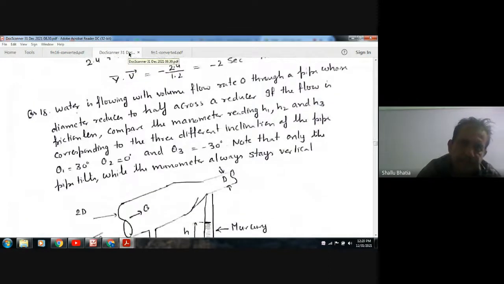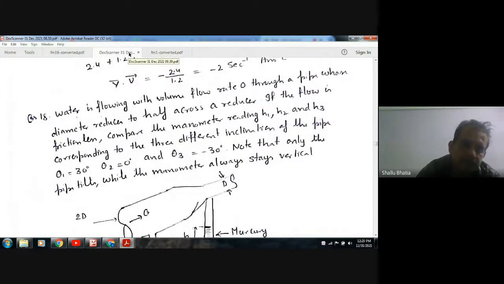Question number 18. Water is flowing with a volume flow rate Q through a pipe whose diameter reduces to half across a reducer. If the flow is frictionless, compare the manometer readings H1, H2, and H3 corresponding to three different inclinations of the pipe. Theta 1 is equal to 30 degrees, theta 2 is equal to 0 degrees, theta 3 is equal to minus 30 degrees. Note that only the pipe tilts while the manometer always stays vertical.